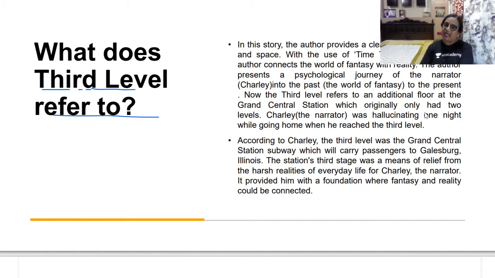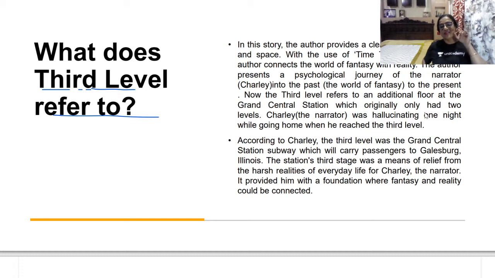So what actually happened? Charlie was hallucinating. He was returning home after his night shift duty, and he was at the Grand Central Station, which is in New York. The Grand Central Station always had two levels, that is, two platforms. But on that particular night, he found a third level. He went into a third level which does not exist, which was his imagination.